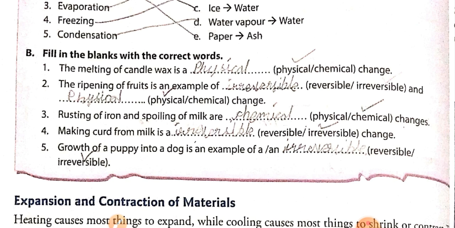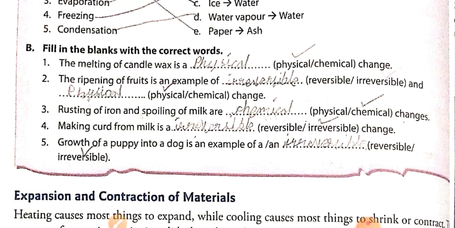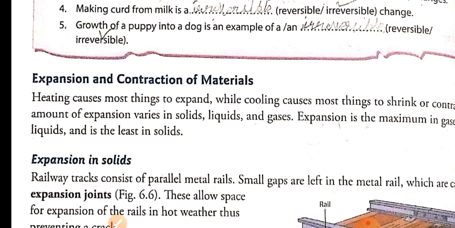Making curd from milk is an irreversible change. Growth of a puppy into a dog is an example of an irreversible change.